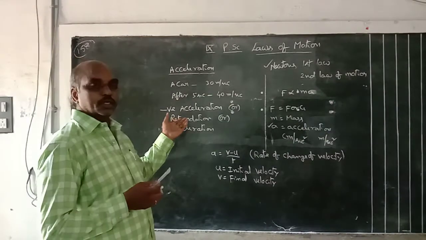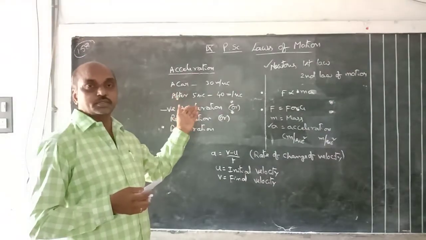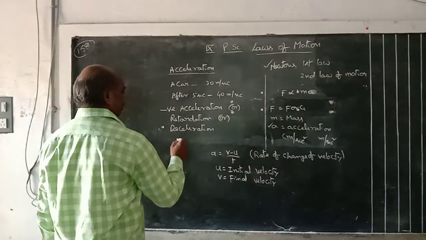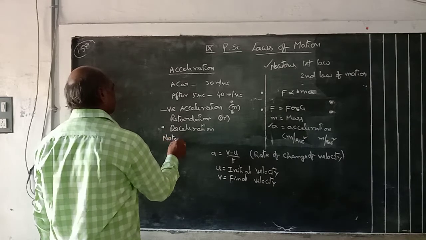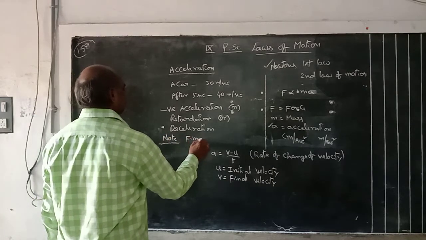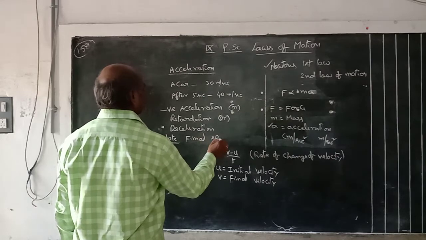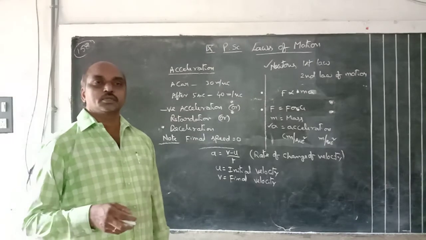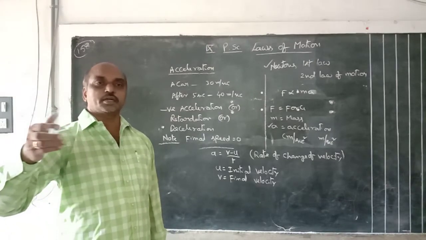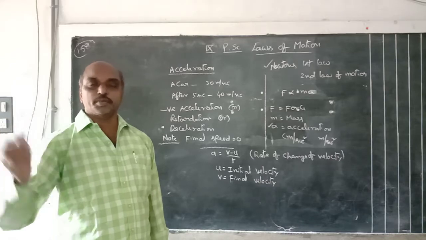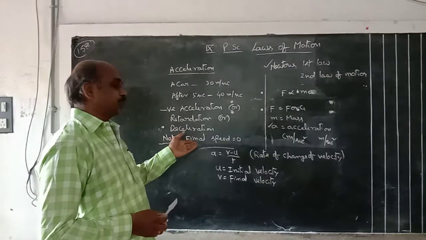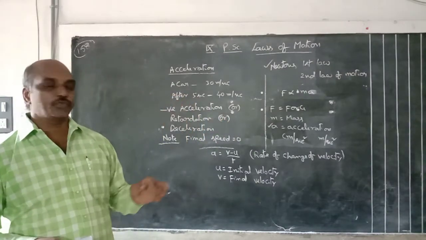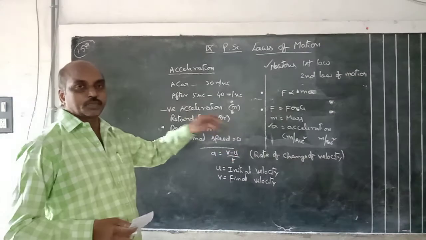That means retardation. Suppose the acceleration is given as negative, then you can understand. And for this negative acceleration, another important point is the final velocity or final speed is equal to 0. Suppose a car is moving at a certain speed, slowly it comes to rest and it is stopped at one place. So the final speed or final velocity of the car is 0. It moves with negative acceleration means the final speed or final velocity will become 0.